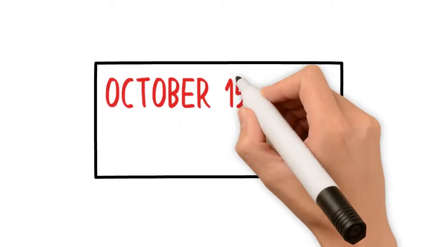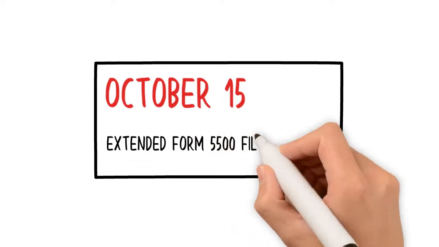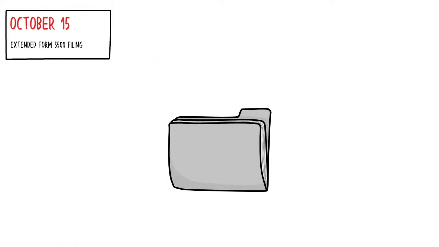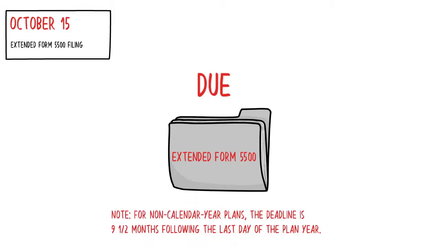October 15. Extended Form 5500 filing. Extended Form 5500 filing is due for all plans that filed Form 5558 by the initial July 31st deadline. This deadline cannot be further extended. For non-calendar year plans, the deadline is 9.5 months following the last date of the plan year.